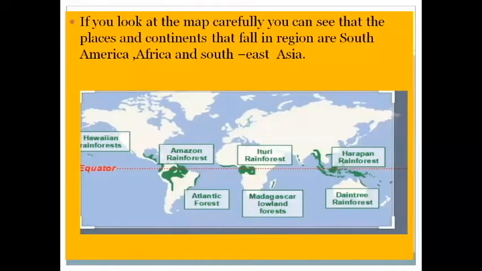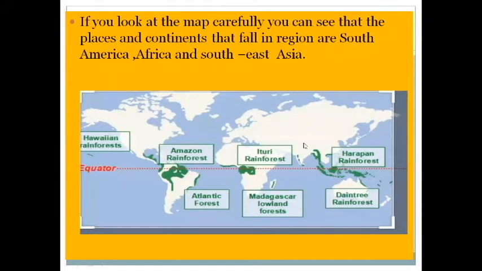Next, if you look at the map carefully, you can see the continents and the forest regions, which regions there are and which places they are located. In this continent picture and map, you can see that many forests are located near the equator. This red line is called the equator. Near the equator, some continents will be there. Yes or no?